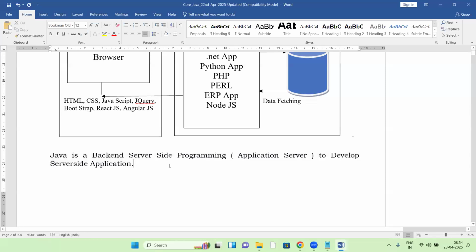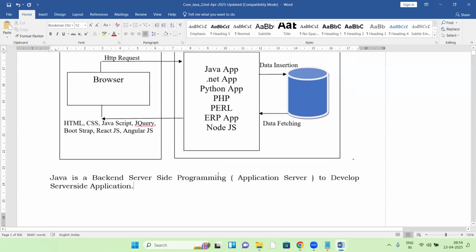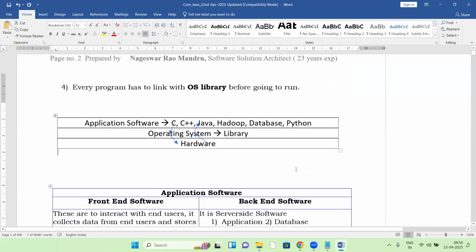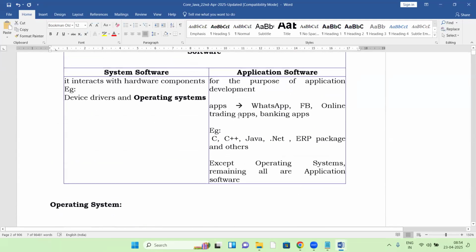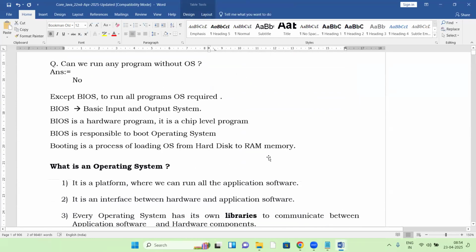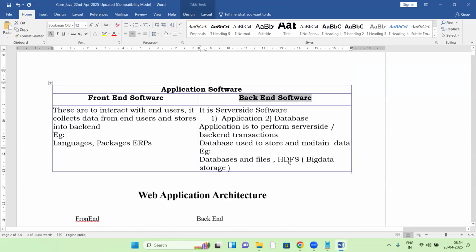It is used to develop server side applications. Front end is a client. Back end is a server. So Java is a backend server side programming. Java is an application software, and in application software it comes under backend application software. Java is a backend application software.